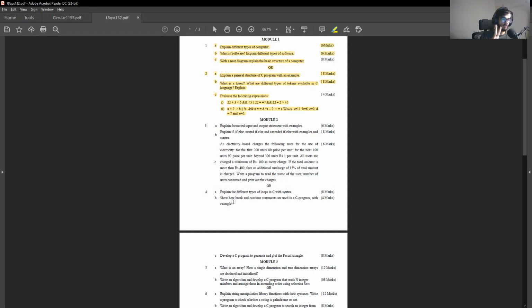So the notification is only that we can attempt 2 questions from one module. This is a very great step from VTU. I am very thankful to them because this will ease our preparation and lessen the burden on the shoulders of students.